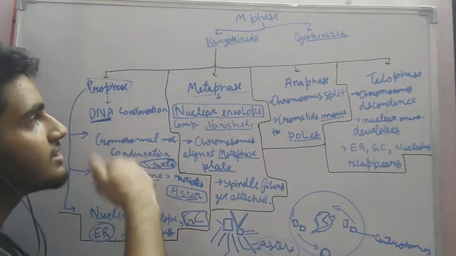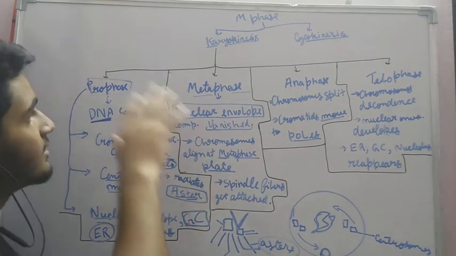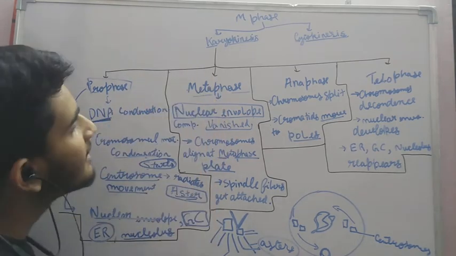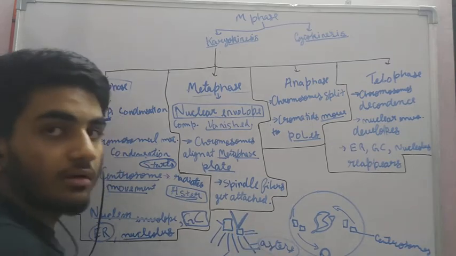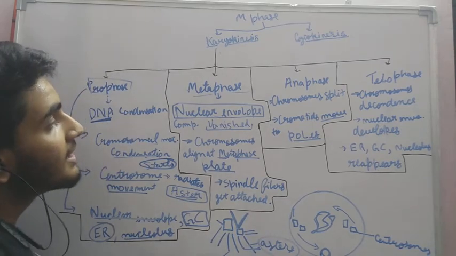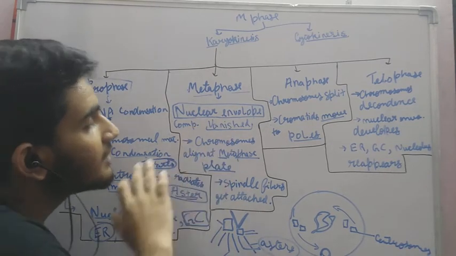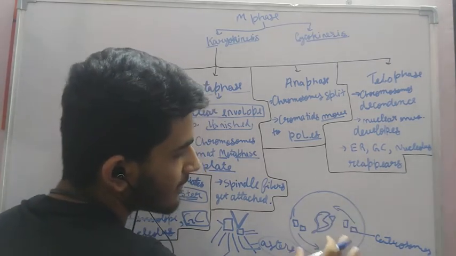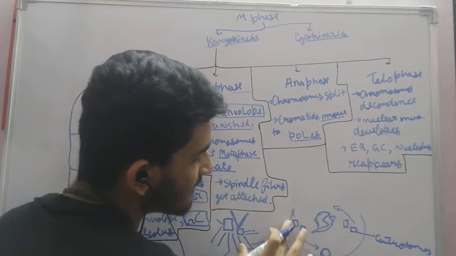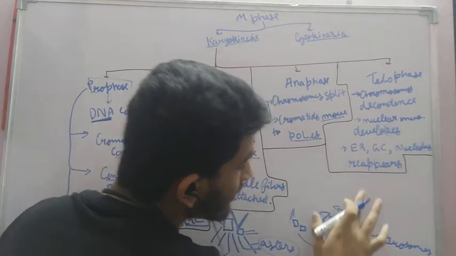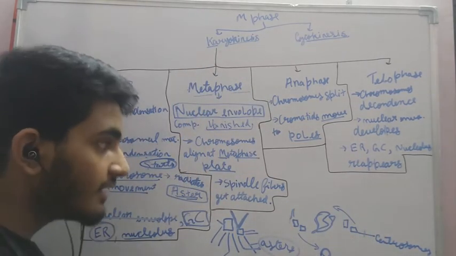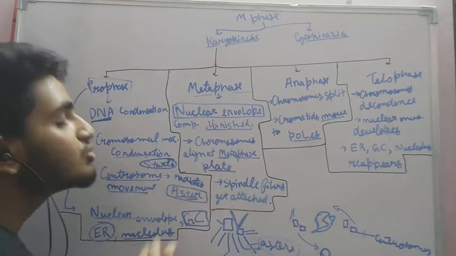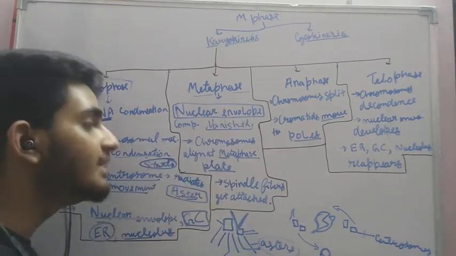Now let's move to the metaphase. The prophase is completed. Now the cell division process moves to metaphase. Now let's see what comes in metaphase. In metaphase, the nuclear envelope completely vanishes. Like, this is the nuclear envelope, so it gets completely vanished. And if the nuclear envelope has completely vanished, now the chromosomes will roam in the cell freely.